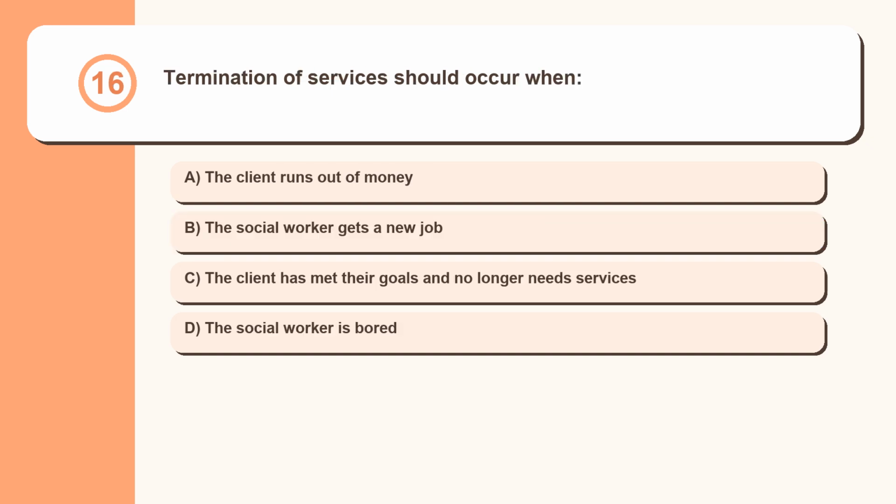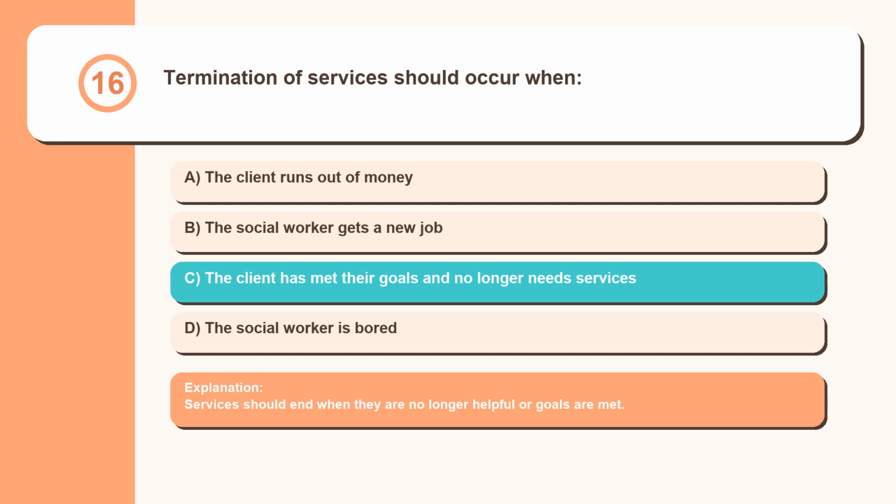Question 16. Termination of services should occur when the client runs out of money, the social worker gets a new job, the client has met their goals and no longer needs services, the social worker is bored. Services should end when they are no longer helpful or goals are met.